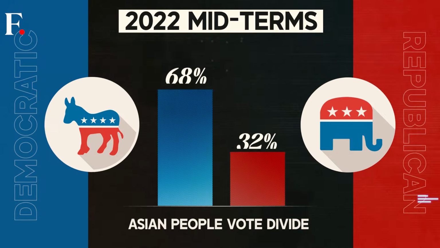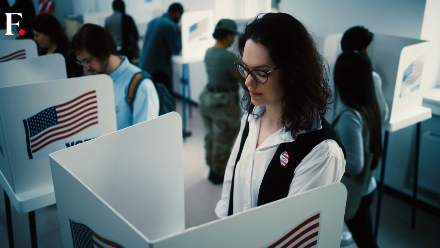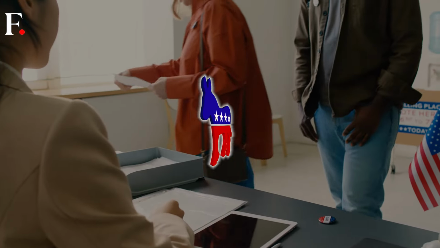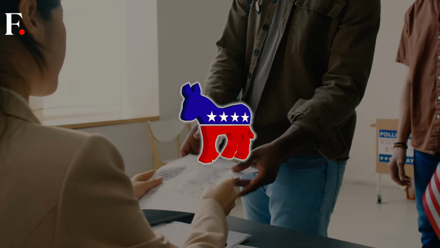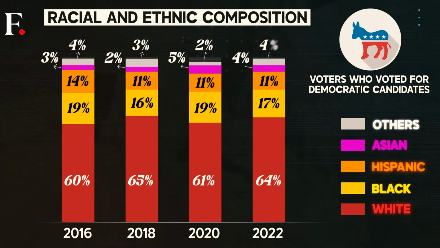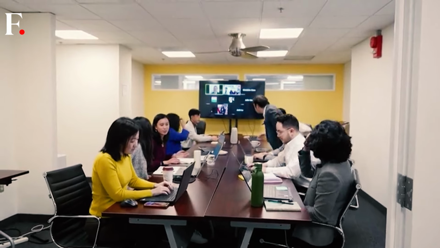In 2022, 68% of all Asian Americans voted blue, compared to 60% of all Hispanic voters. So both the groups lean towards the Democratic Party, but Asian Americans slightly more so. People of Asian descent made up about 4% of the Democratic Party's voter base over the last 4 elections. That fell to about 2% for the Republicans.